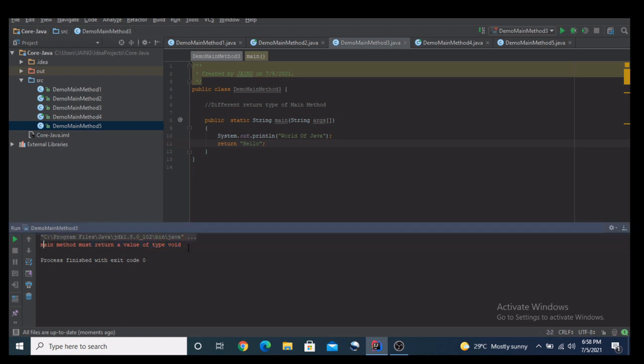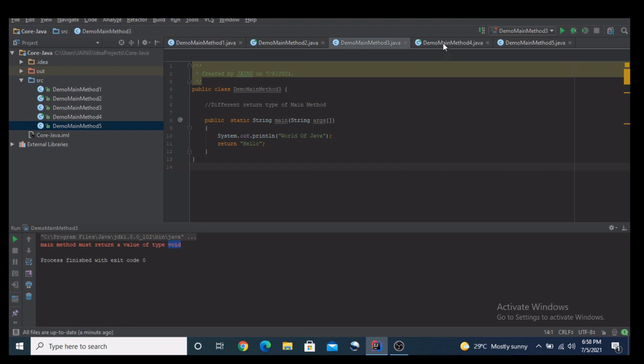The JVM will throw an error and say that you cannot have a return type other than void for the main method. So whenever someone asks you, can I pass a different return type for the main method? The answer is no, we cannot, because the JVM will give us an error that the main method must have a return type of void.